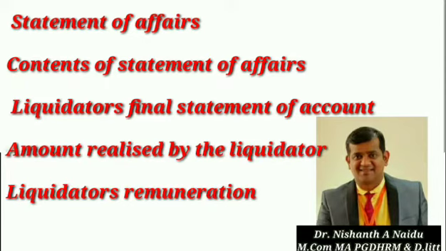Okay, so next is contributions by contributories at the time of liquidation. The liquidator can make a call on partly paid shares to meet inevitable payments. Suppose, after selling all the assets of the company, still the company has to make payment. There are outstanding payments left, which have to be made compulsorily.